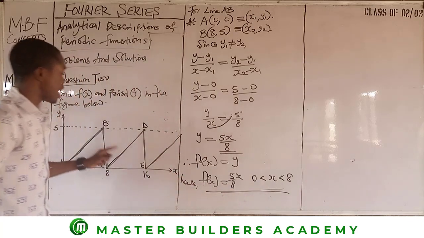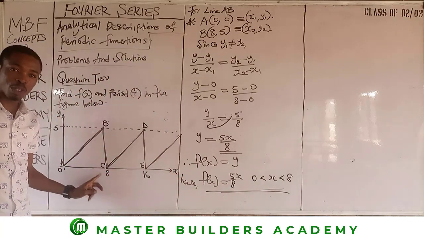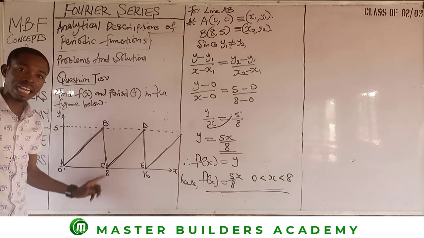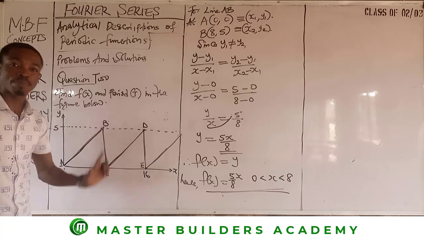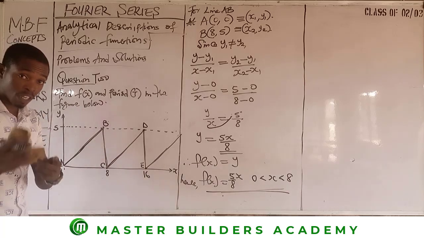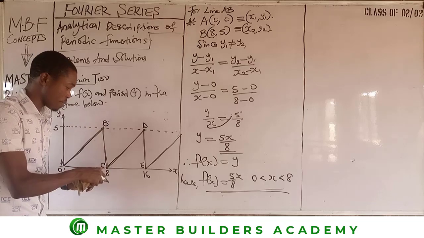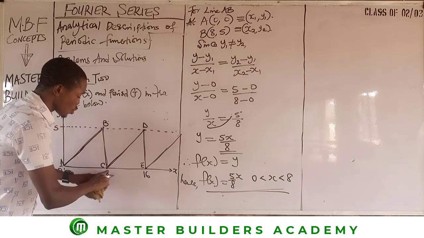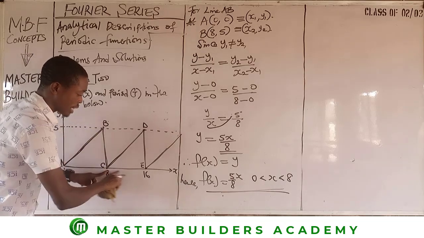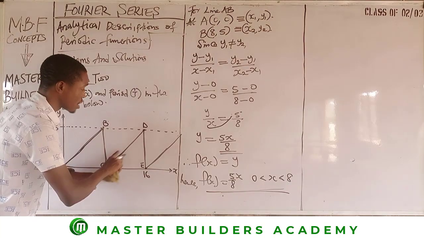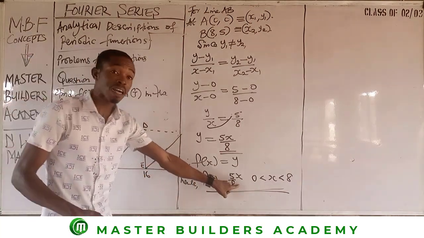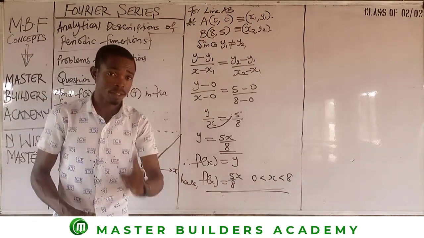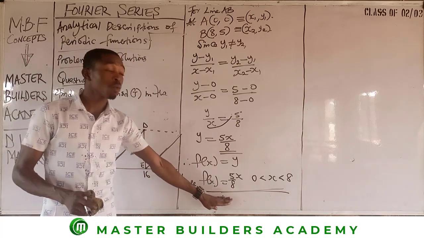Having gotten this, we move to BC to become our next line. But vertical lines are not important here, and I've given you reasons why this is not important. Then the next line is CD. So C to D, the interval is 8, and it will give us the same thing as we have here, 5 over 8. You can try that out. But for this question, this is what we have.